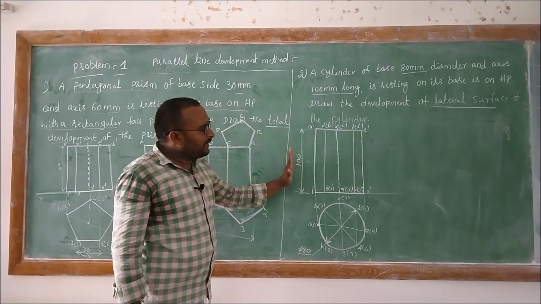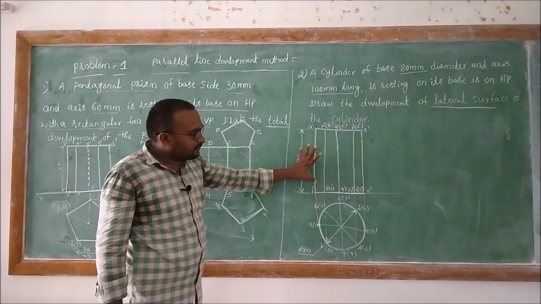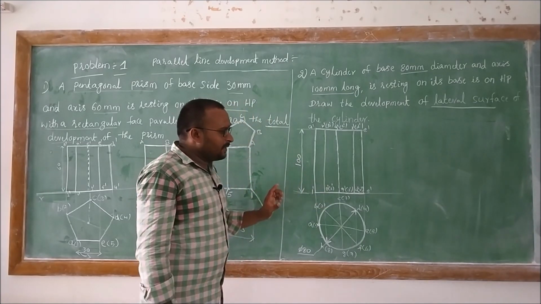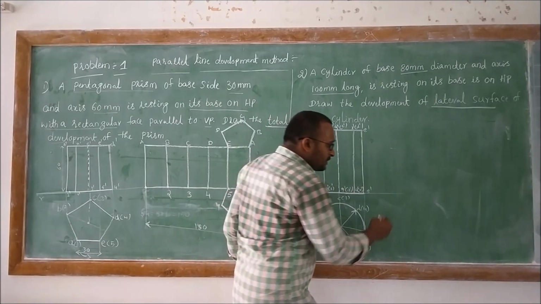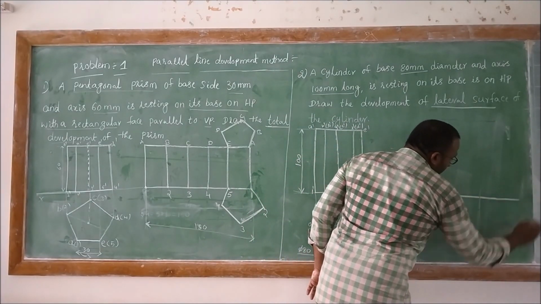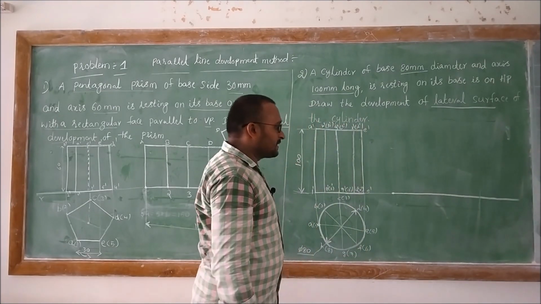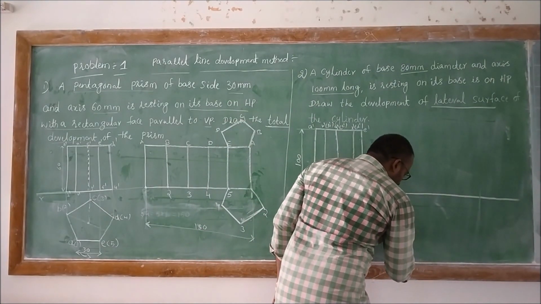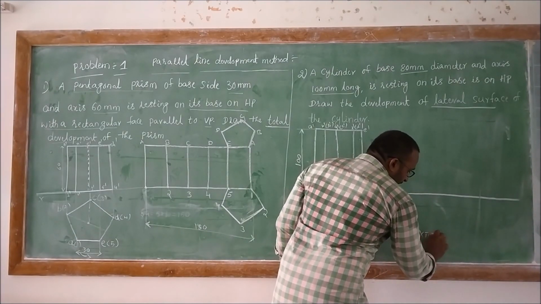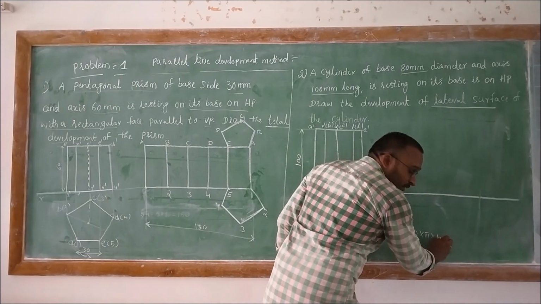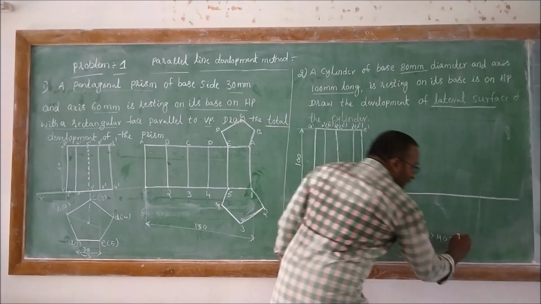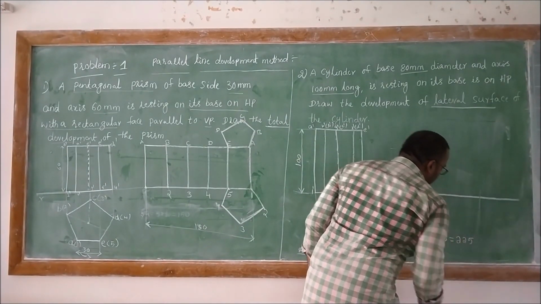Right? So this is the first step of the given problem. Then we need to develop the lateral surface. As I already told, whenever we draw the horizontal line, first we need to draw a horizontal line equal to the periphery of the given circle. Here the periphery is equal to 2 pi r. So here it is 2 into pi into radius about 40 mm. So how much is it? 225. So here it is 225 mm.